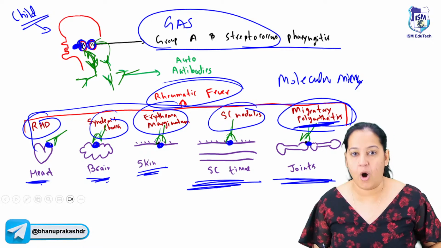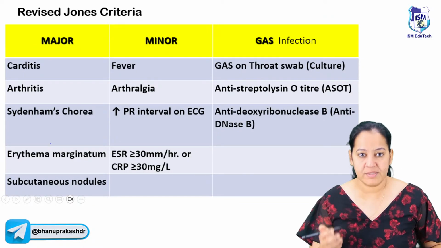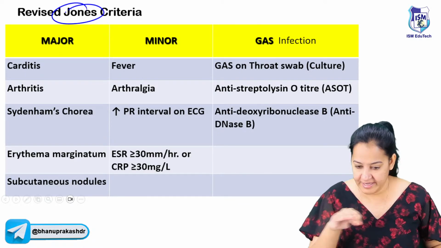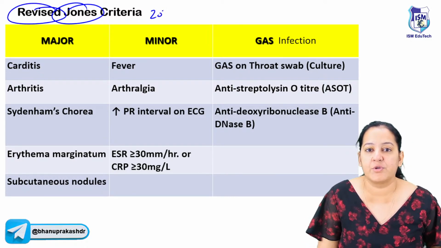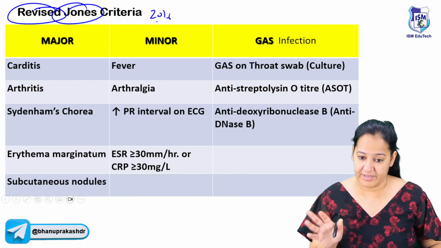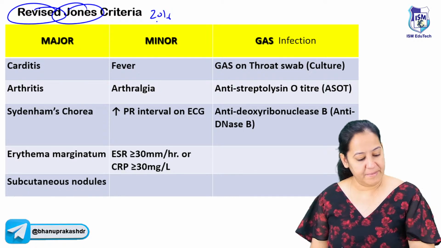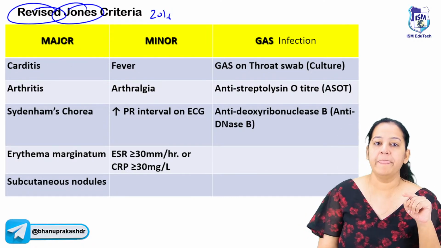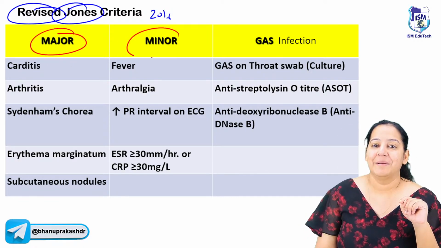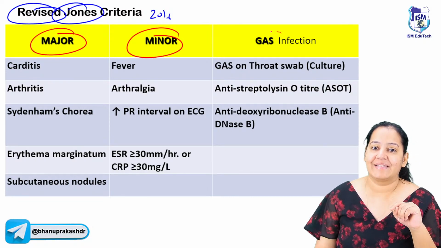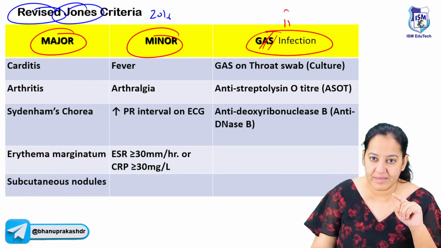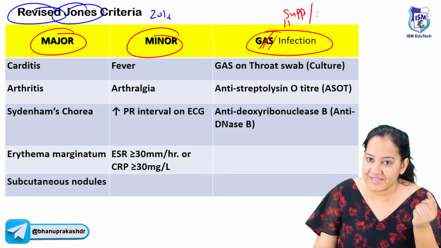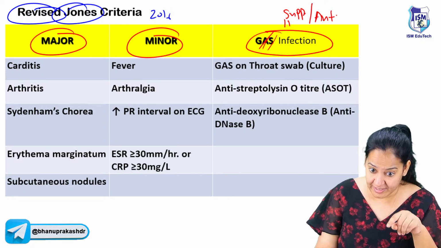You got it? Now, Jones is a scientist who has given the criteria to diagnose rheumatic fever. This is known as the revised Jones criteria, which were revised in 2016 onwards. There are 3 types of criteria: major criteria, minor criteria, and GAS. GAS is the supportive criteria, that is, group A streptococcal infection criteria. This is known as supportive criteria, also known as antecedent. That is our question right now.